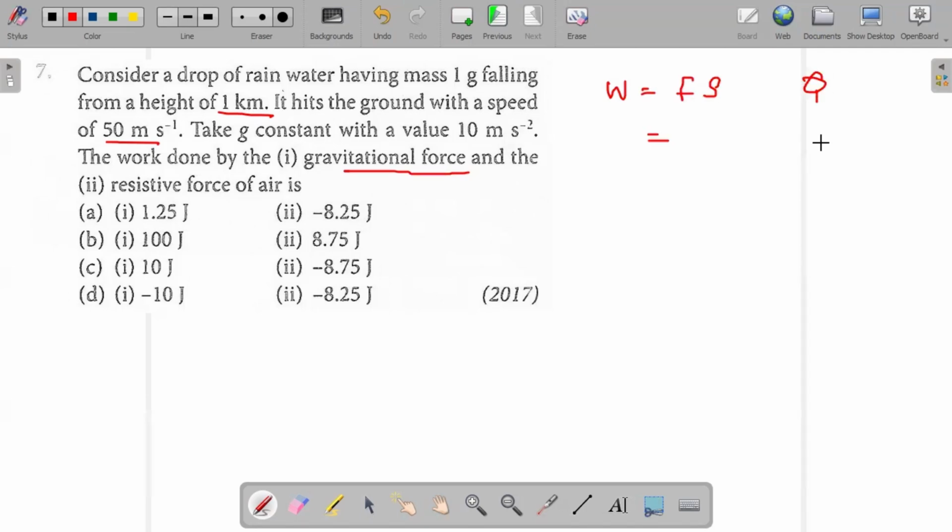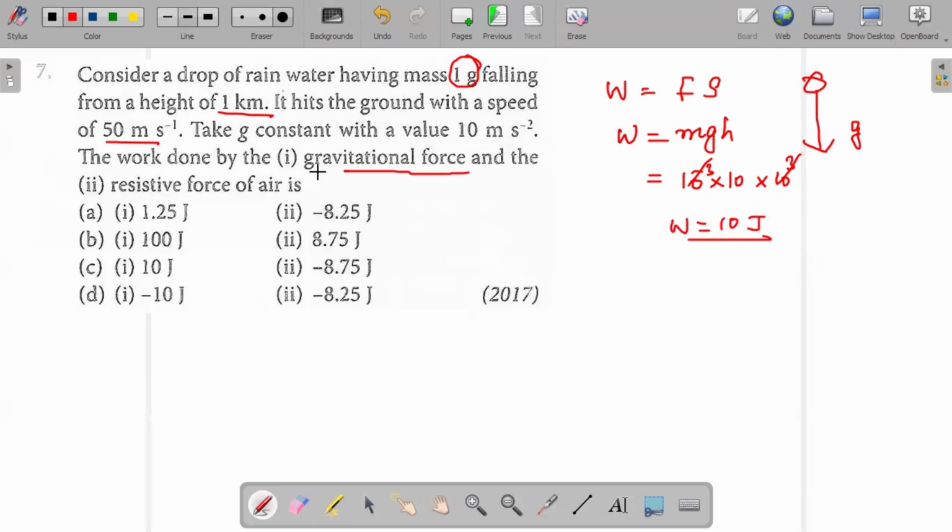The ball is moving and g is along the motion, so it is mg into h. This is the work done by the gravitational force. Here m is 10 to the power of minus 3 kilogram, since we converted grams to kilograms. g is 10. It traveled a height of 1 kilometer, which is 1000 meters. Cancelling, the work done is 10 joules.